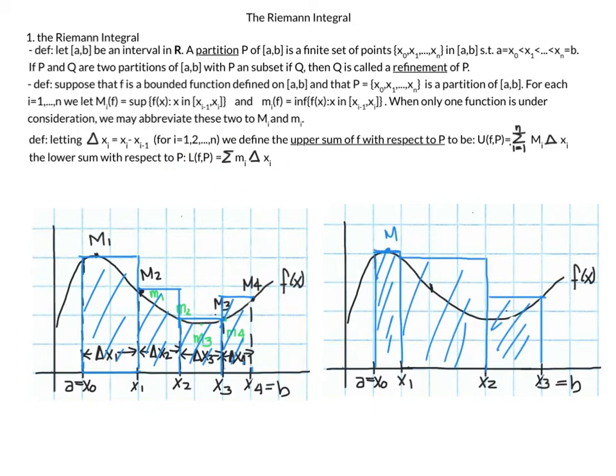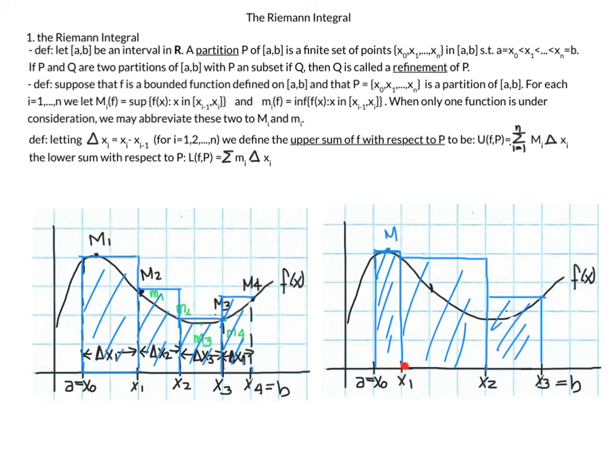And just to contrast that, I did the areas of the rectangles for the lower sum of f with respect to P. And just to emphasize that this upper sum is dependent on the partition, I did a different partition here of my same function. x naught has to equal a, and my last element of my partition has to equal b. But I put x1 a little bit closer to x0 and x2 kind of in between. And again, I have a different number of elements in my partition here.